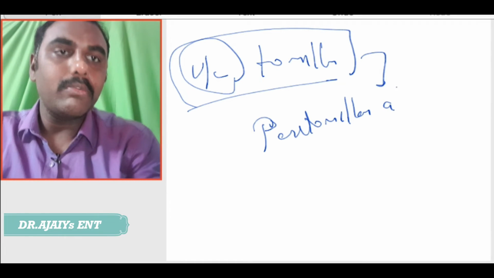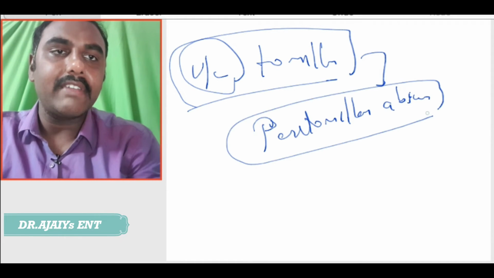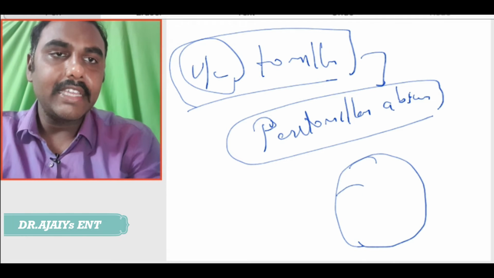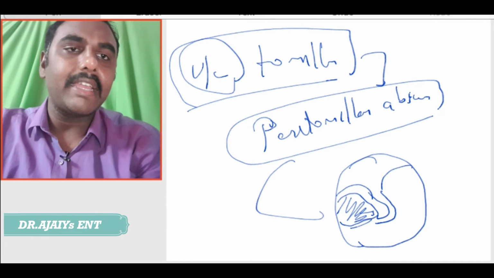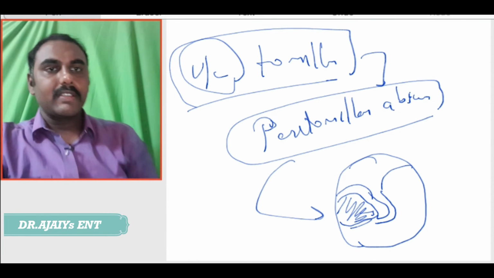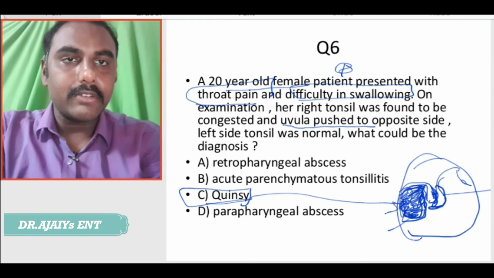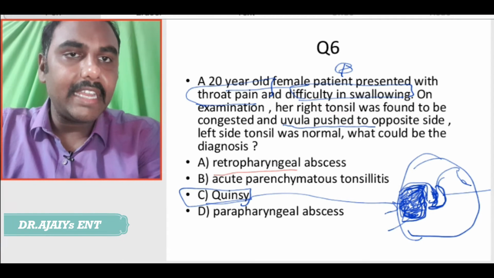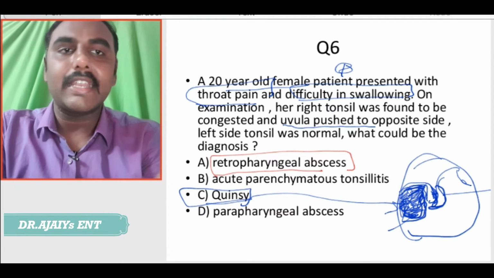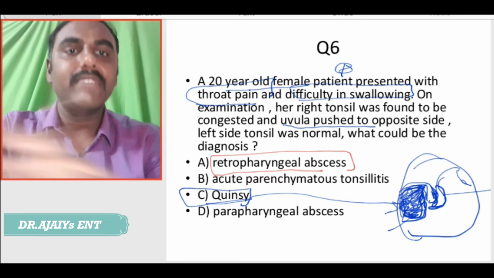And one more diagnostic criterion which they have given in the question is that the uvula has been pushed to the opposite side. The uvula is pushed to the opposite side because of the pressure effect, so have in mind a peritonsillar abscess. But just for ruling out the other options, will a retropharyngeal abscess present with unilateral tonsillar enlargement? Obviously no.